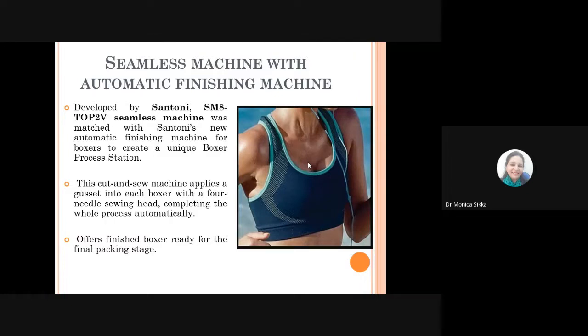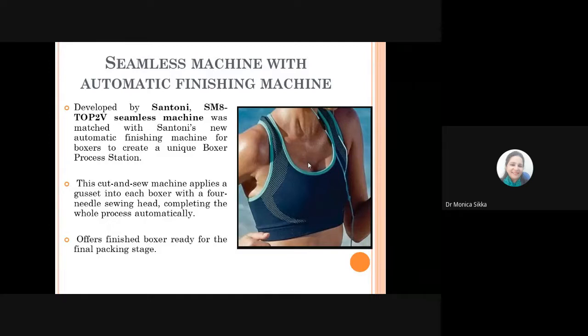So you simply have to feed in the dimensions in which you want your product, and the machine is constructed in such a way that it is integrated with a computer system which accesses the information from there, and the selected yarns are fed to the machine, and the product is ready to be shipped for final packaging.